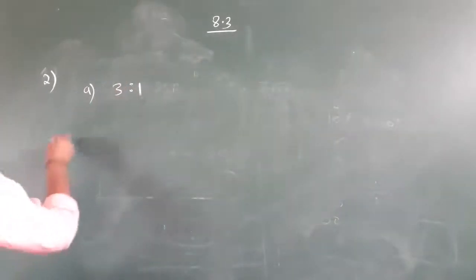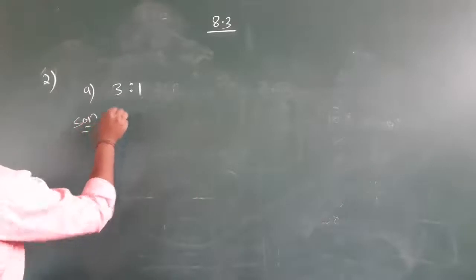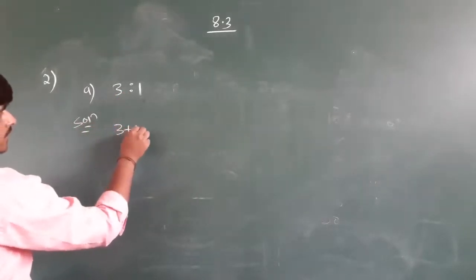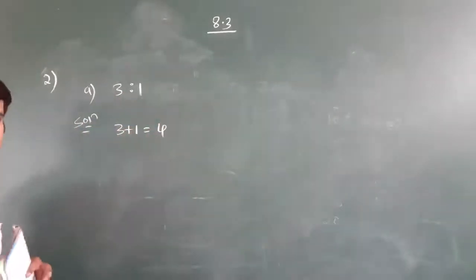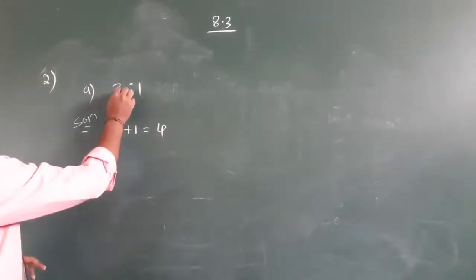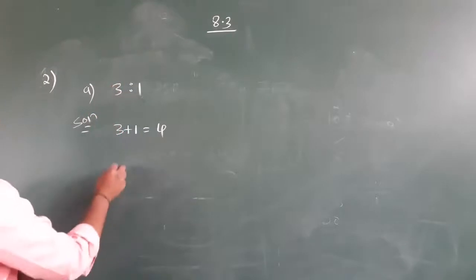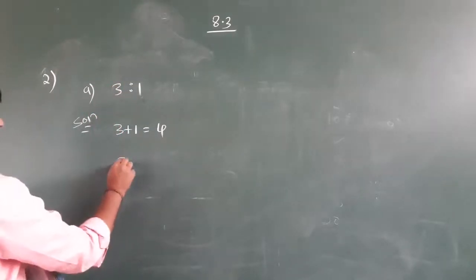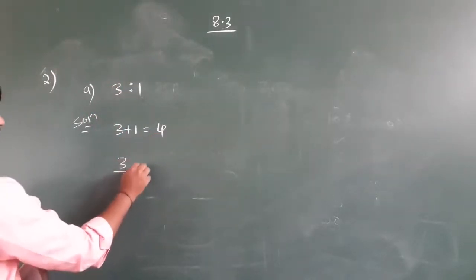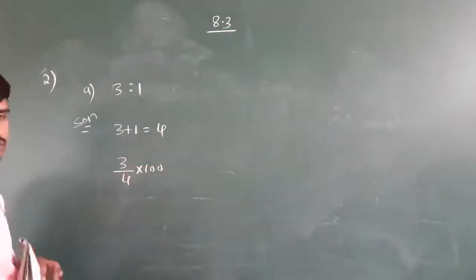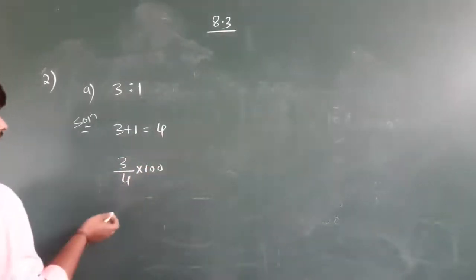Very simple solution. 3 plus 1 is 4, total is 4. How much does the left side part cover? 3 by 4 into 100.